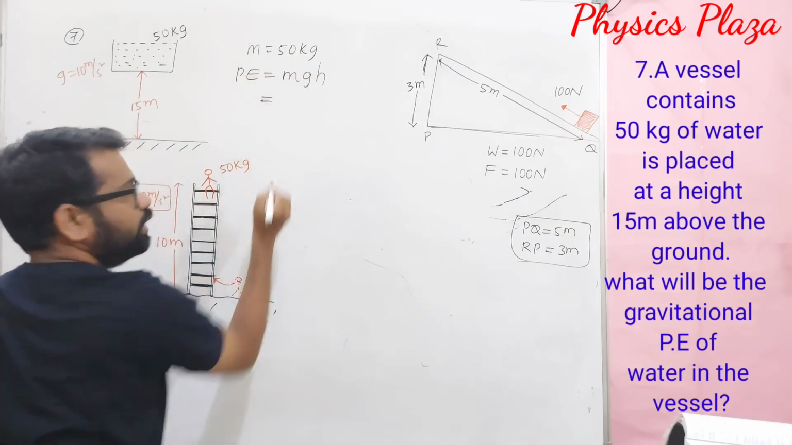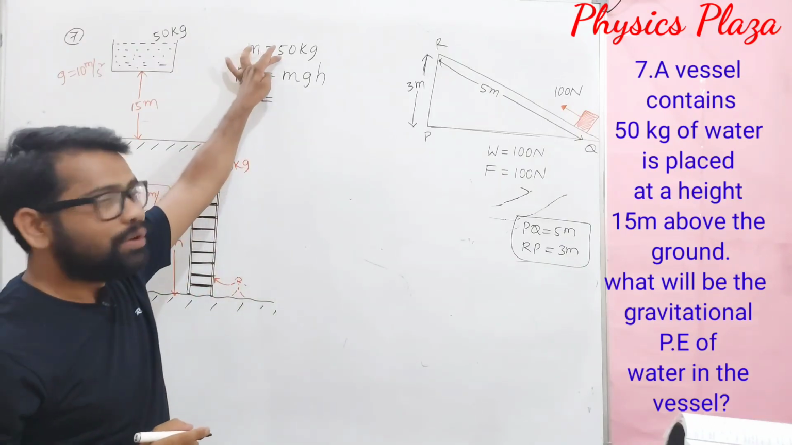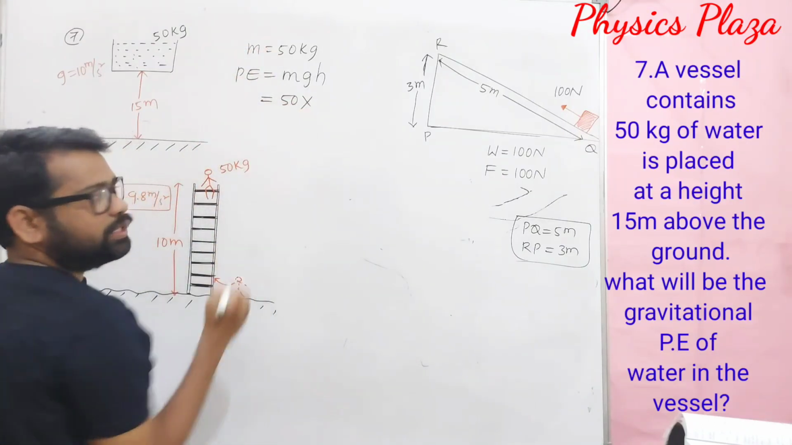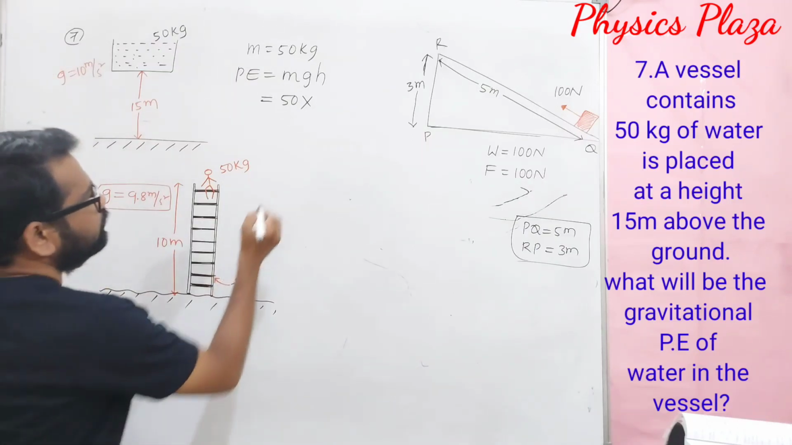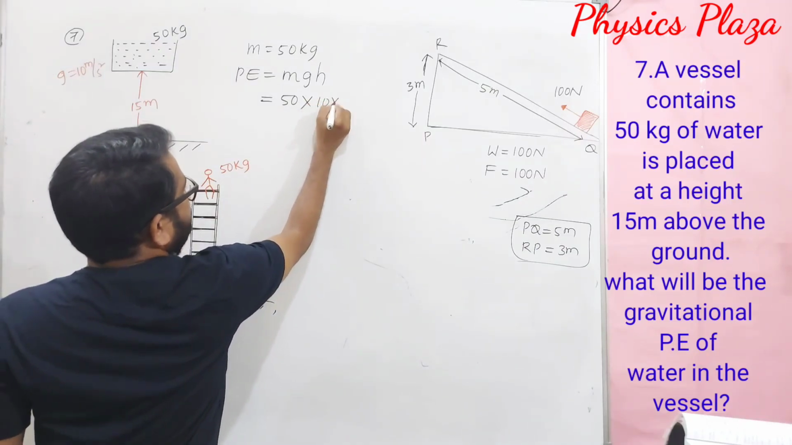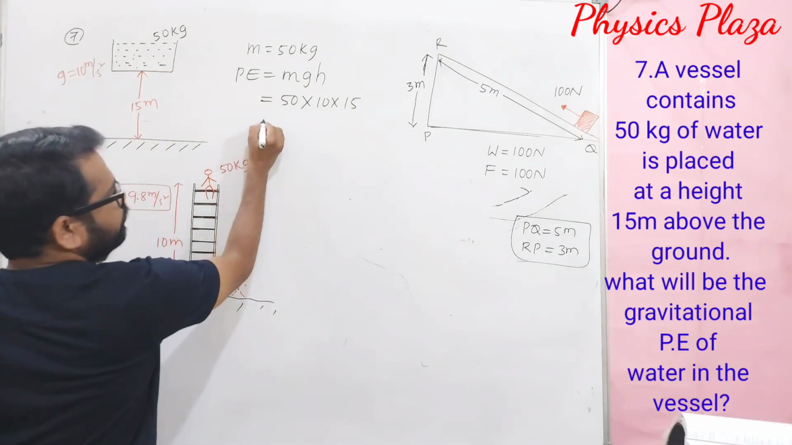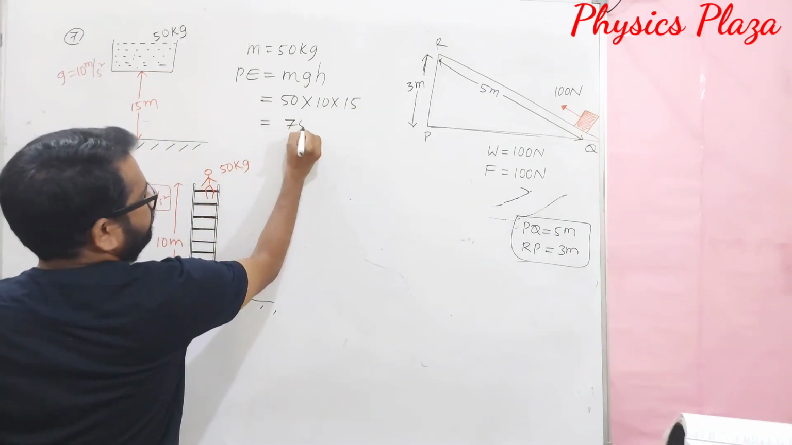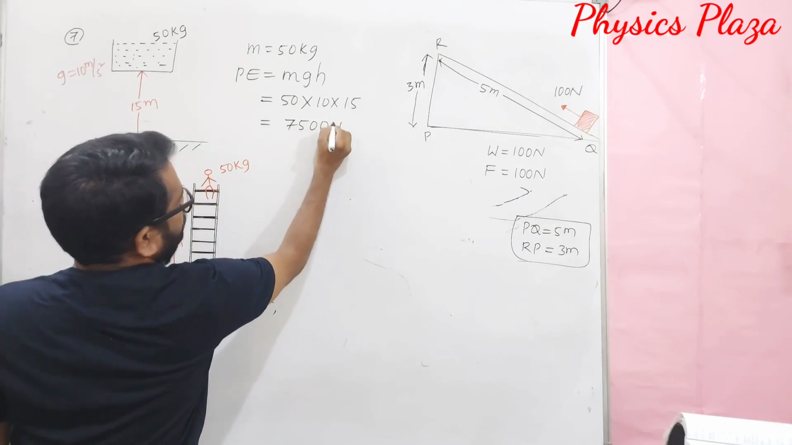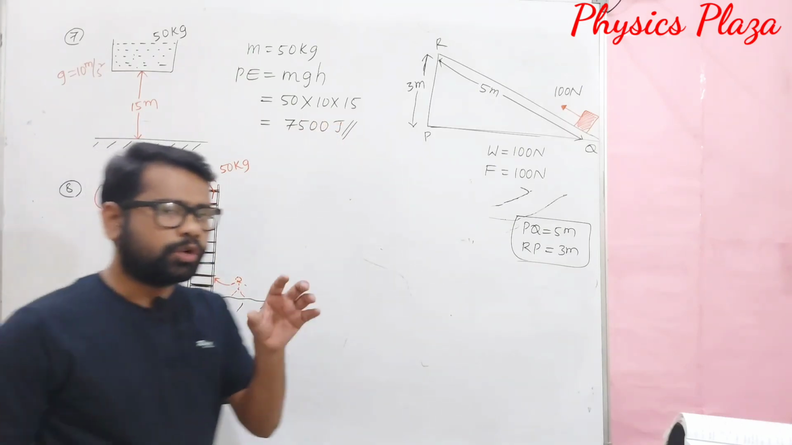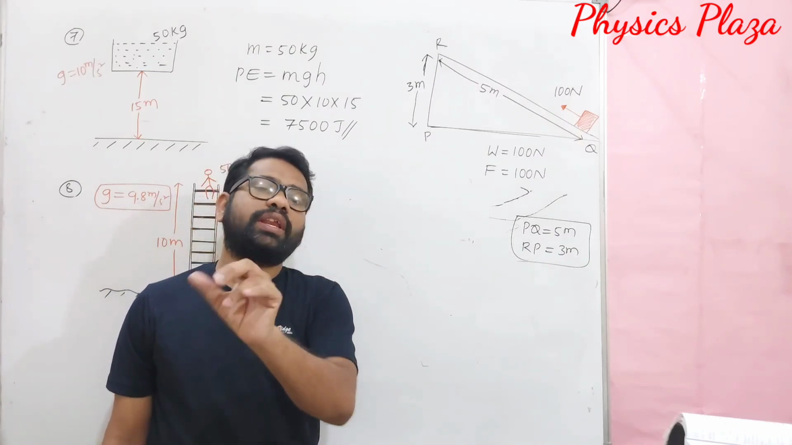mgh. Here, as mentioned, mass is given as 50, g is given as 10, and h is given as 15. So how much will it be? It will be 7500 joules of gravitational potential energy.